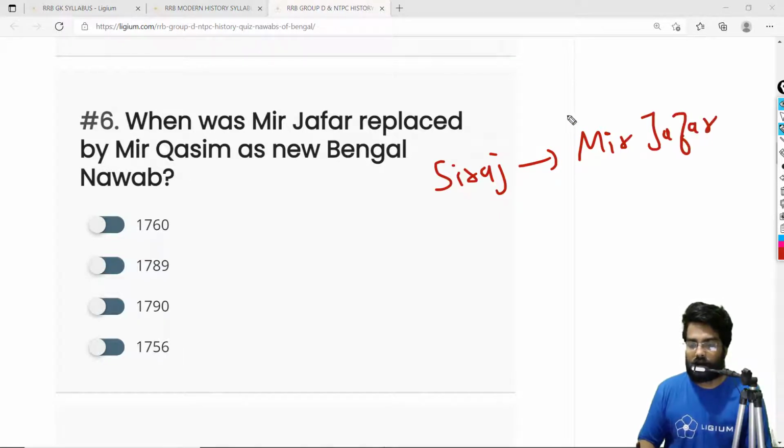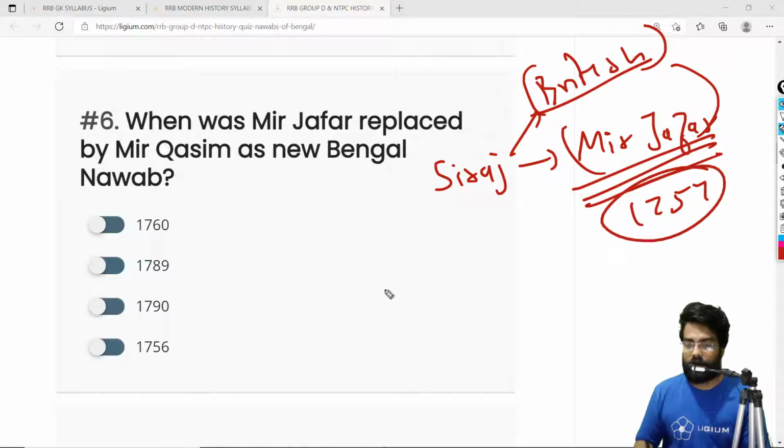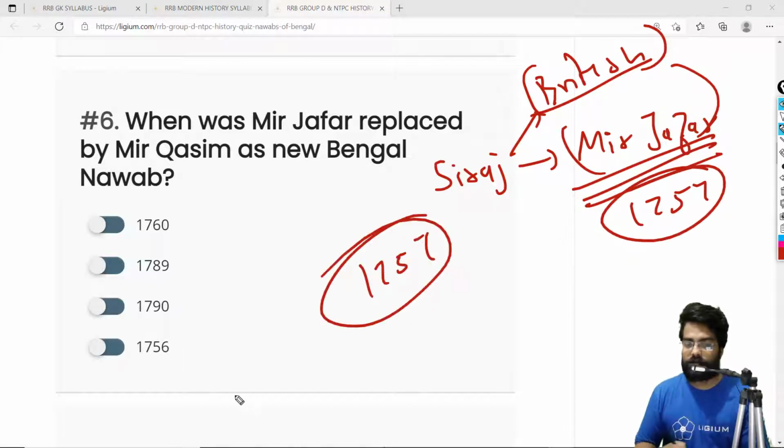Okay, technically he was defeated by the Britishers, and Britishers imposed a guy called Mir Jafar on the throne of Nawab. So Mir Jafar became the Nawab of Bengal. That was 1757, and the Battle of Plassey was fought in 1757. Now, Mir Jafar started behaving arrogantly.